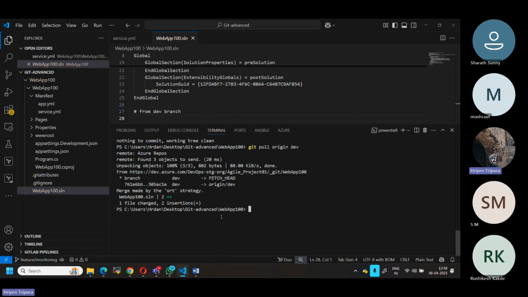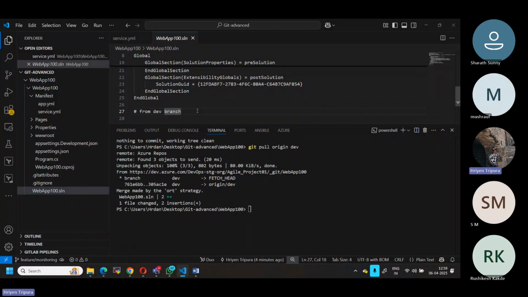Now as soon as I click, that means I have changed the commit ID, or maybe while doing the pull request, right. There are changes. If you see here, the merge brought in this particular solution file, right. This is what we have modified remotely. So this is the one file change. Okay, now it is showing. Now I can see the changes, right. This is how normally you will be working in real time.